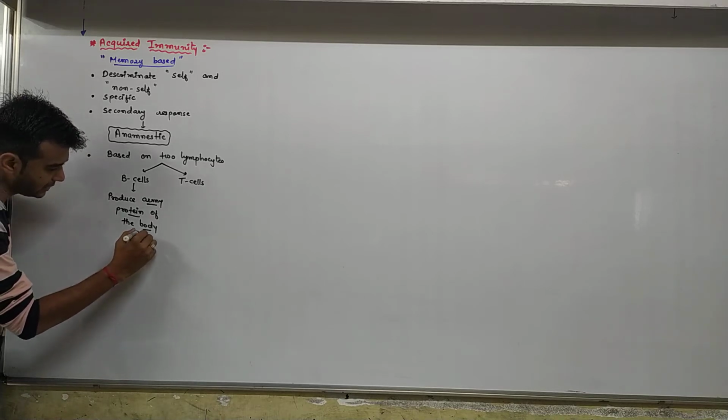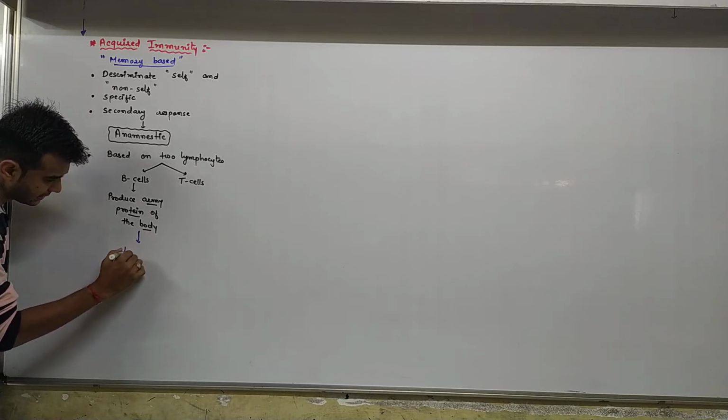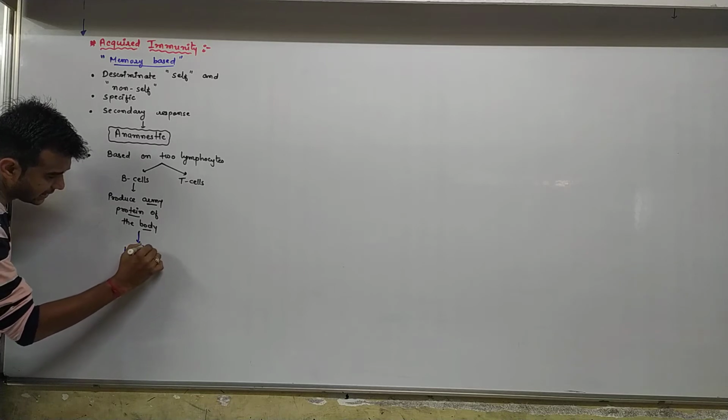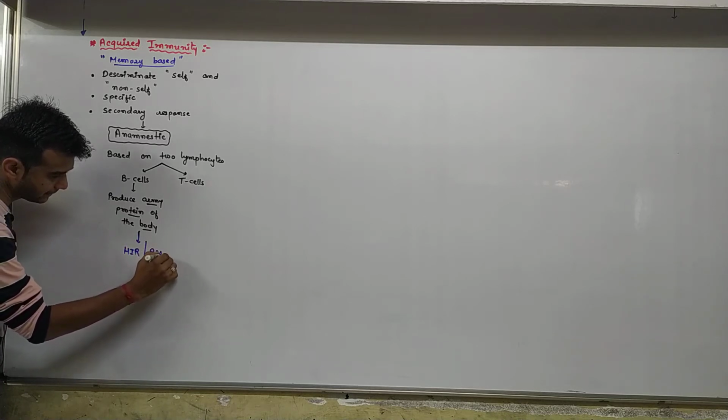That type of immunity is known as HIR or AMI.